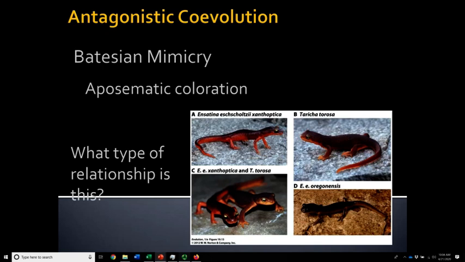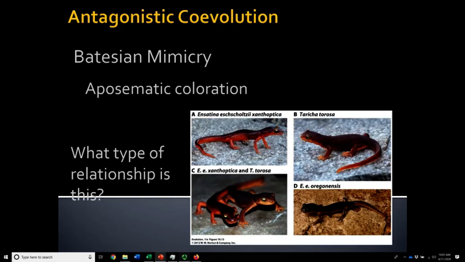Now, initially, people thought this was a commensal relationship between the model and the mimic because the model really doesn't have a direct negative impact from having these mimics that look like them. However, once we evaluate it, we realize it actually fits better under the category of antagonism. So it's one of those kind of unusual antagonistic relationships. And the reason is because the birds aren't born knowing to stay away from salamanders this color. Right? They don't just have an instinct, they have to learn it. And so they learn by trial and error, or sometimes parental input will show them, teach them what to eat, what not to eat.